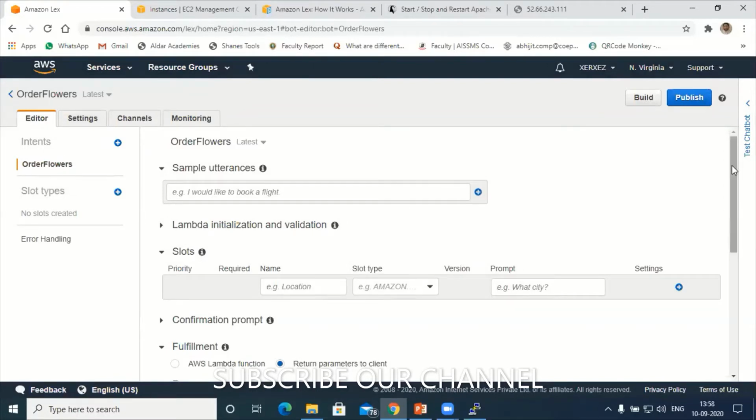After creating the intents, next supporting documents are required here, nothing but the utterances. Before that, under order flowers, which is my intent, there are two options: version-wise and latest. The moment you are publishing, you can assign the version, let us say order flower 1.1. Suppose you want to modify this bot, we cannot modify using the version option. If I want to modify, I have to select the latest only.